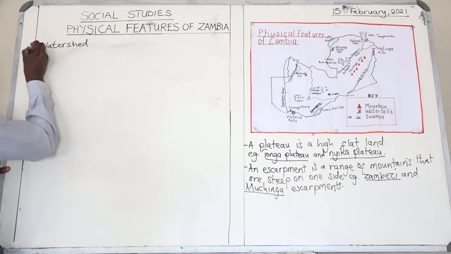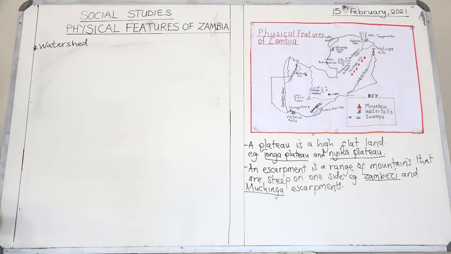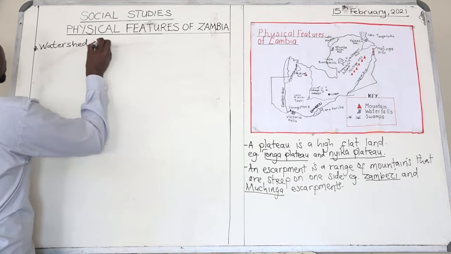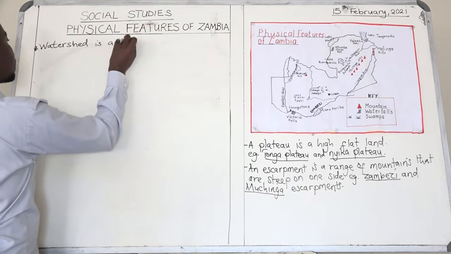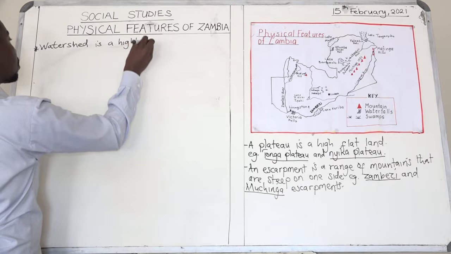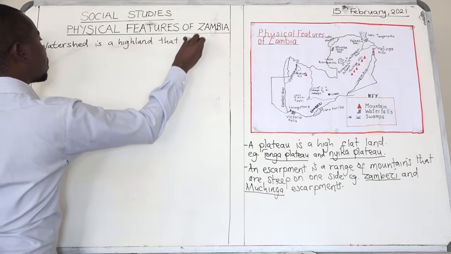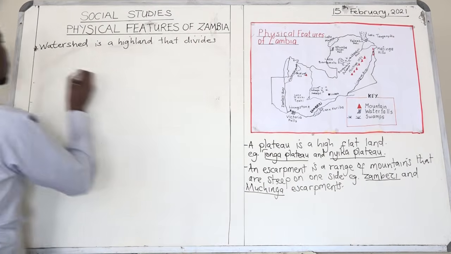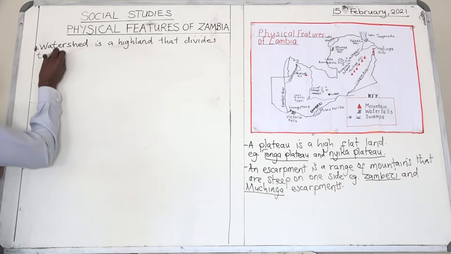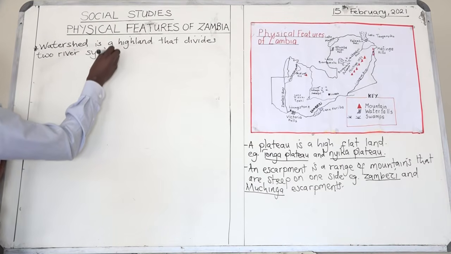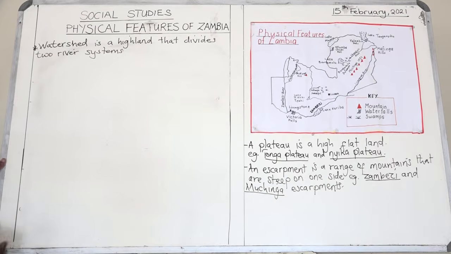A watershed is a highland that divides two river systems. Okay? A watershed is a highland that divides two river systems.